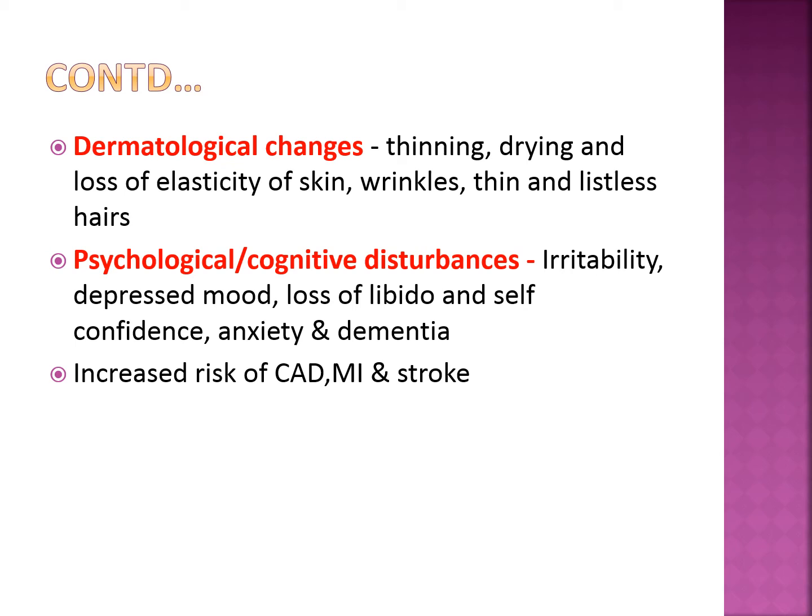Okay, after giving the estrogens, the vasomotor disturbances get reversed very much, and also the urogenital atrophy and dermatological changes. But psychological and cognitive disturbances, cardiovascular problems and osteoporosis are not recovered to the fullest extent, especially if they are at an advanced stage.